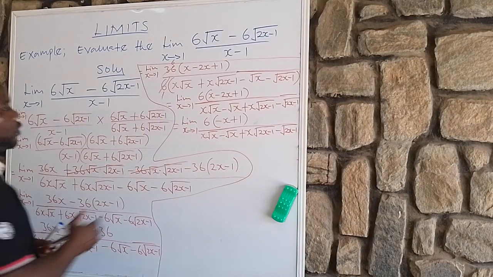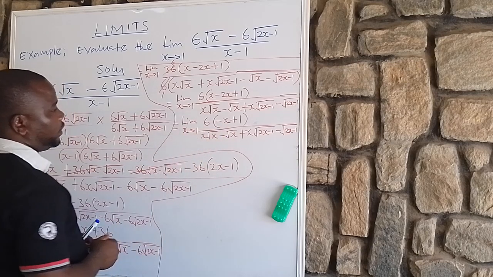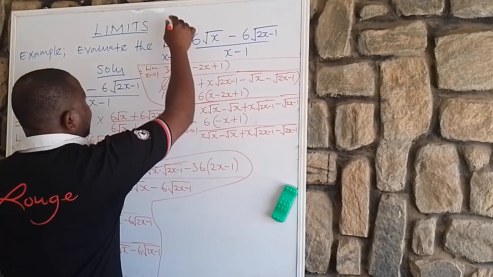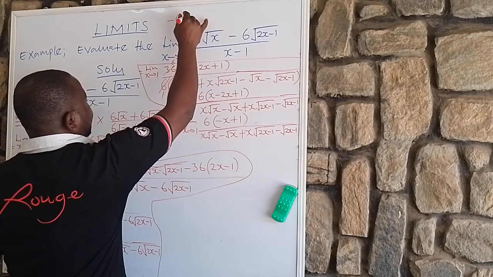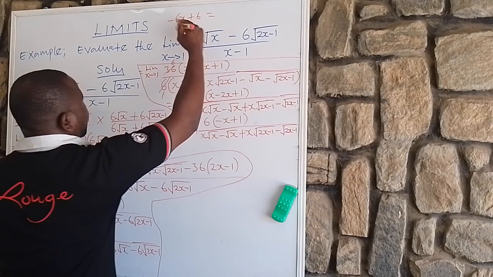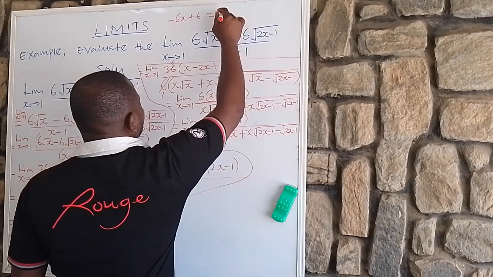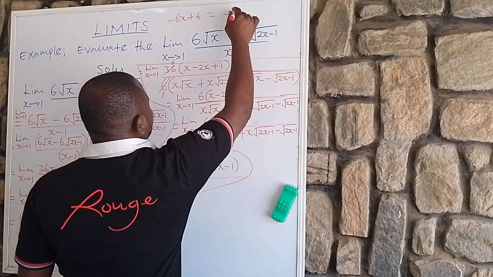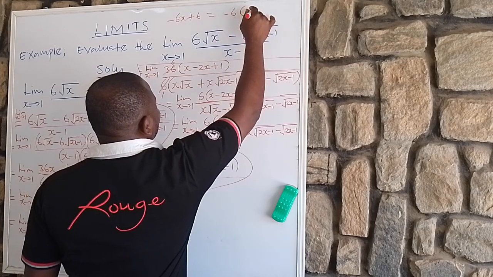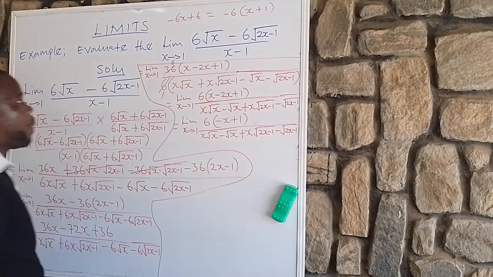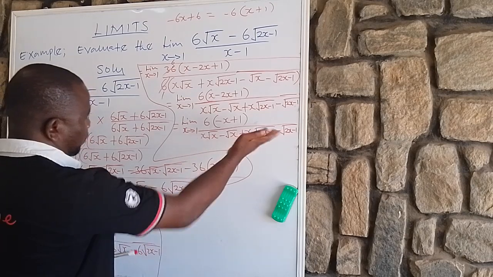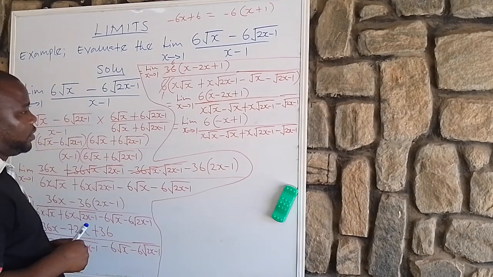Okay, so if we are to multiply out this, this is what you have: minus 6x plus 6. It means this is the same thing as minus 6 open bracket x plus 1, true or false? Yep, isn't it? Look at the board now. Do you agree with me?